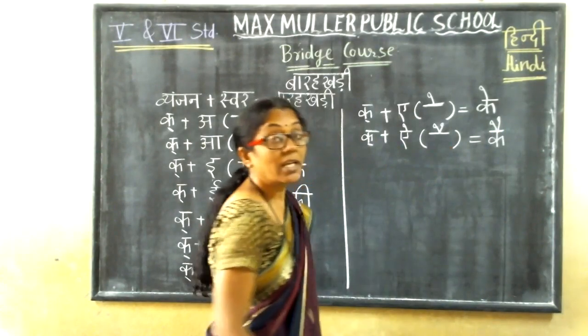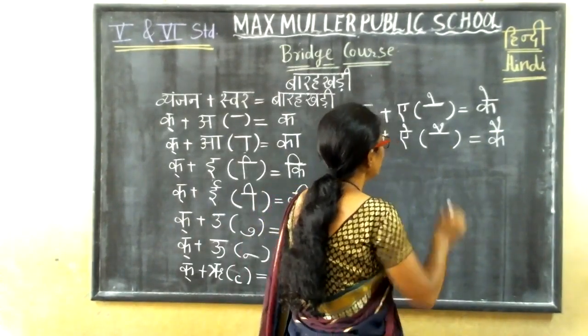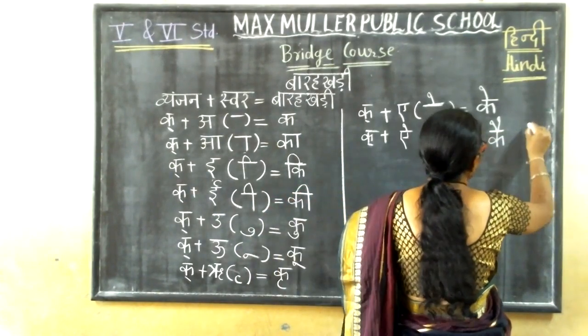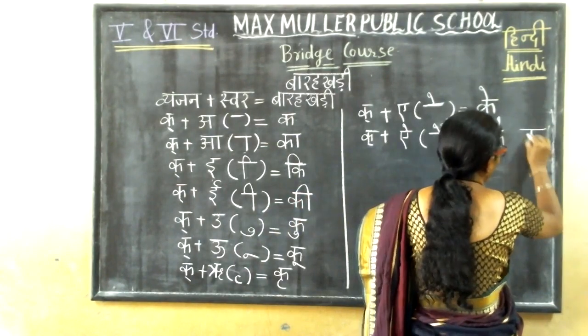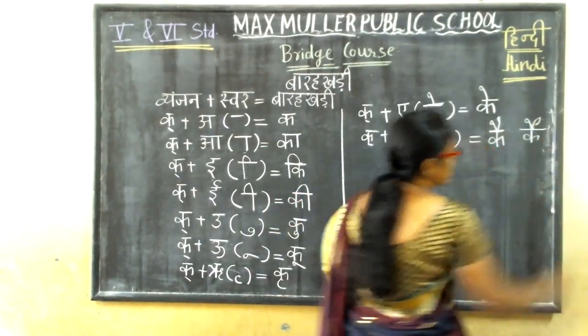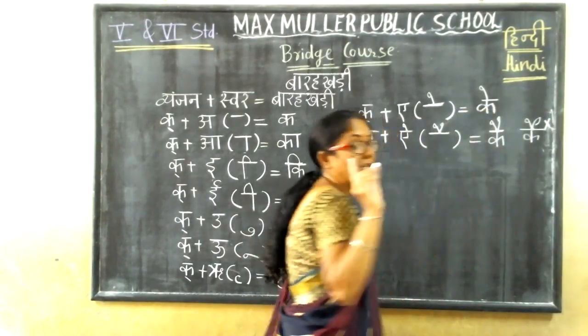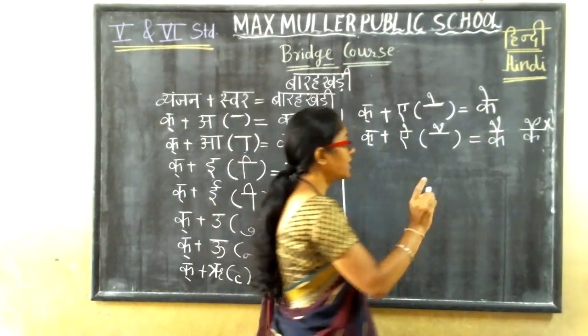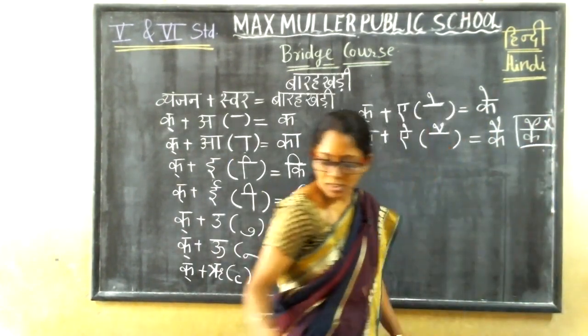What will you get? Kai. Understood? But remember this first, that the matra should go to one side only. See here, if you are writing kai like this, this is wrong. The matra should go to one side only. So this is wrong. Understood?